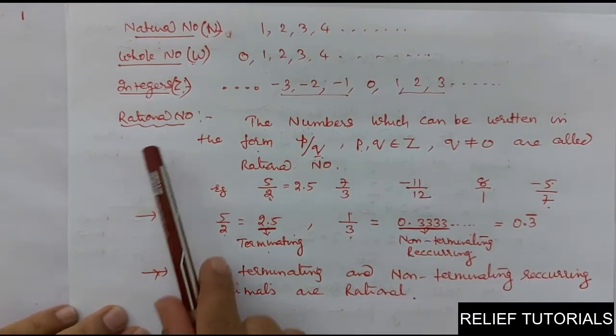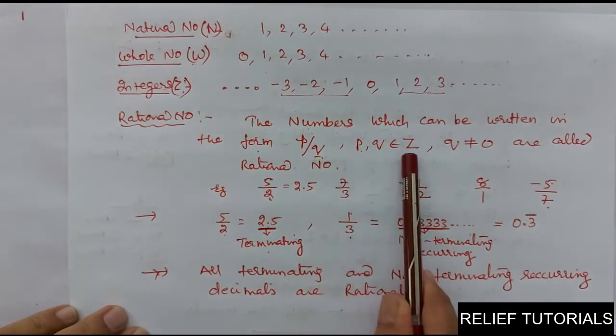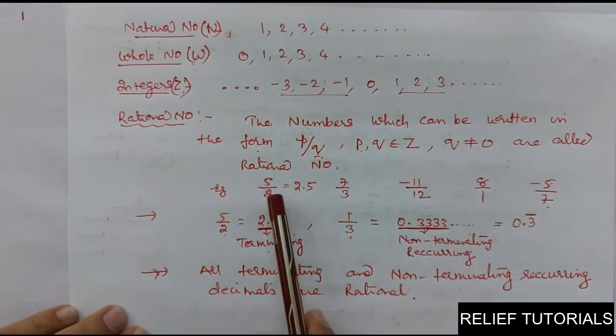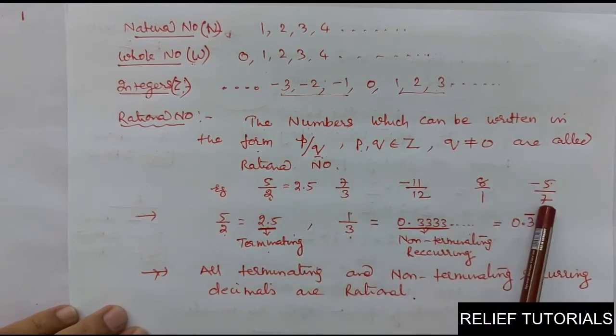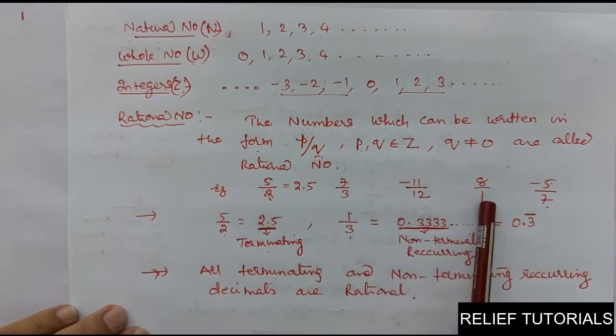Clear? So what are rational numbers? A number which can be expressed in the form p by q, where p and q belong to Z and q is not equal to 0, is called a rational number. You see p and q belong to integers and q is not equal to 0. So just by observation you can say it is a rational number if it is expressed in the form p by q.